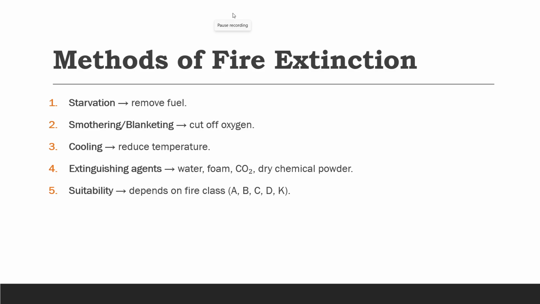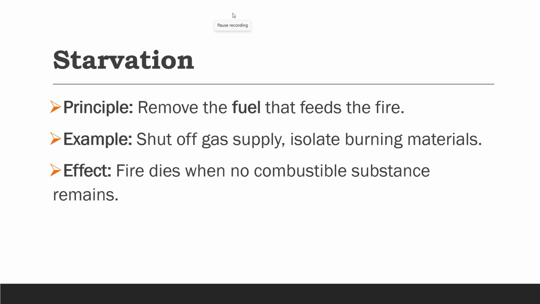Methods of fire extinction. Starvation, that is remove fuel. Smothering or blanketing, cut off oxygen. Cooling, reduce temperature. Extinguishing agents, water, foam, CO2, dry chemical powder. Suitability depends on fire class. Example A, B, C, D, K, etc.